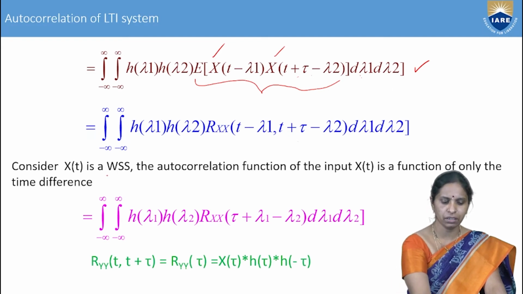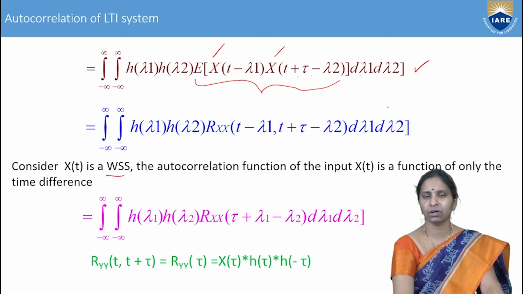Now, consider that the random process x of t is a wide sense stationary random process. What do you mean by wide sense stationary? A random process is said to be wide sense stationary if only two statistical properties do not vary with time. The first condition is that the mean of the process should be constant, that is, mu of x of t equals x bar for all values of t. And the second is that the autocorrelation function should be a function of only the time difference.